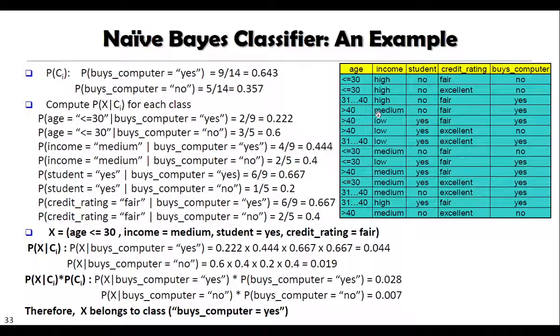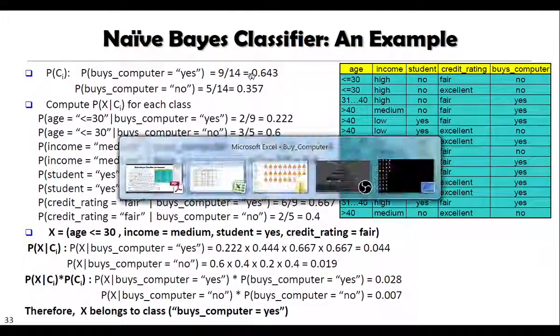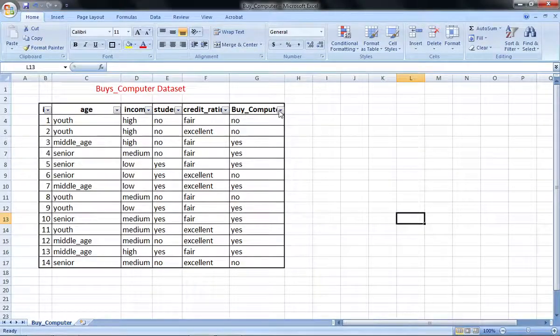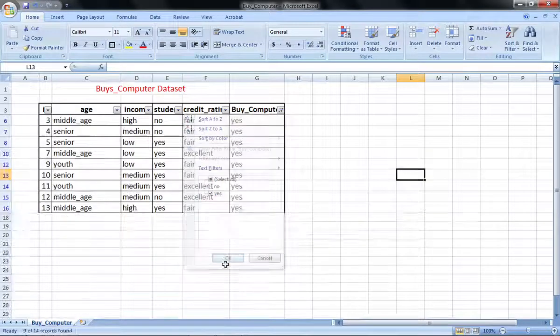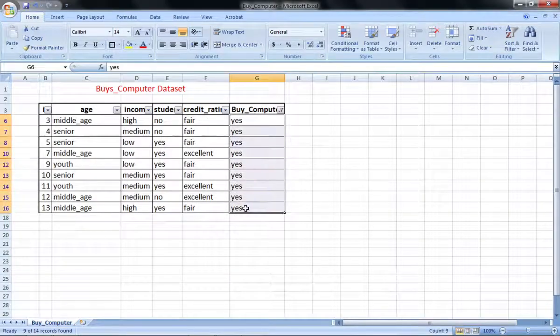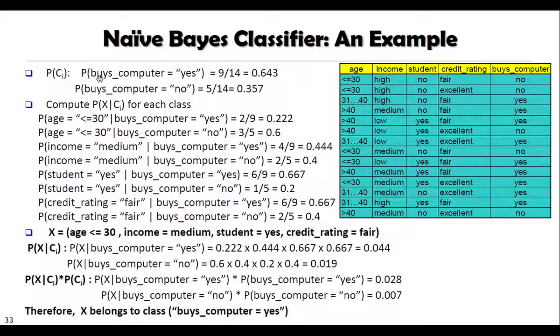Now let us do the calculation. This is our basic probability, the prior probability. Probability of Bayes computer equal to yes is 9/14. So from where do we get this? How many such tuples are there? In total there are 14 tuples. Out of these 14 tuples, 9 tuples say Bayes computer is equal to yes. That's why 9/14, that is 0.643. This is the probability that a particular customer will buy a computer.